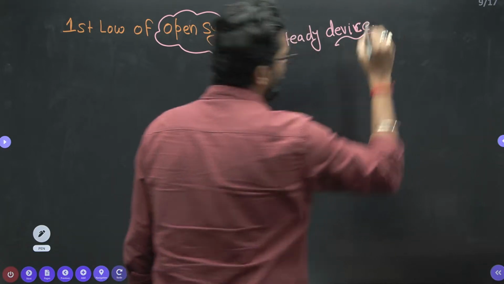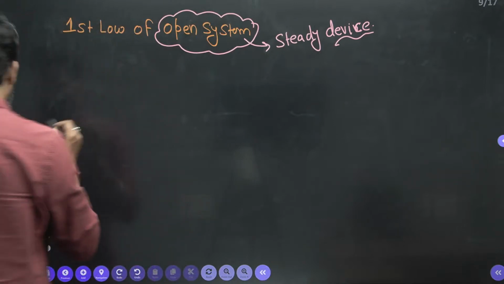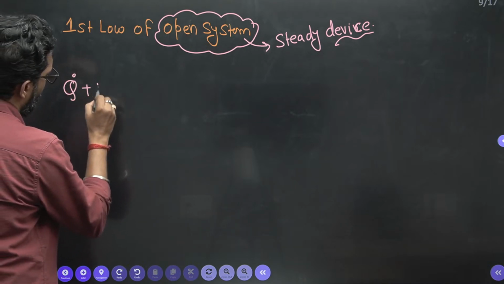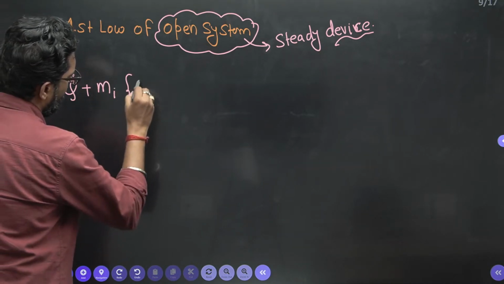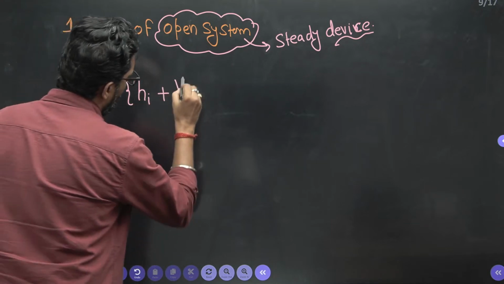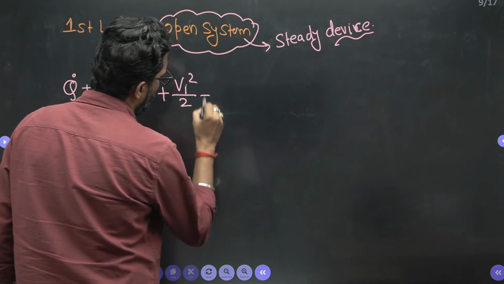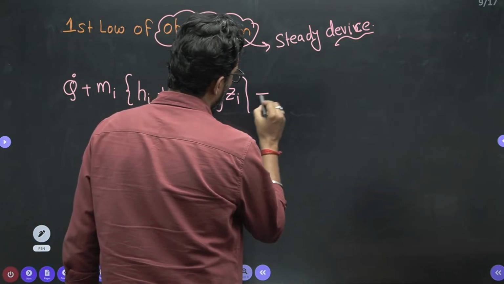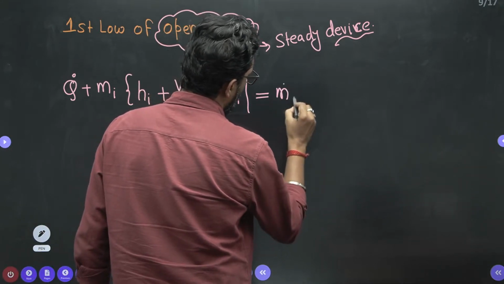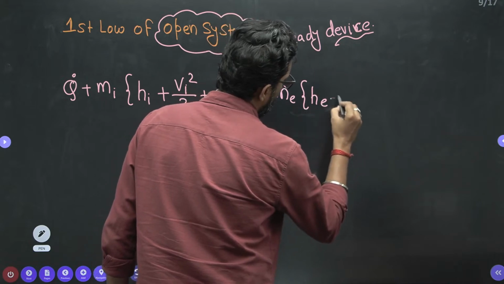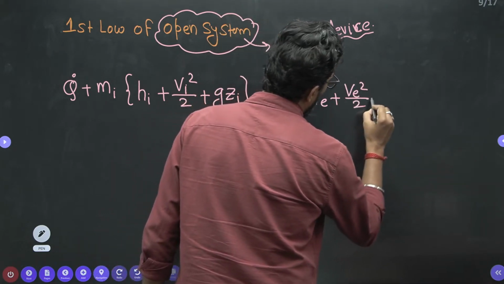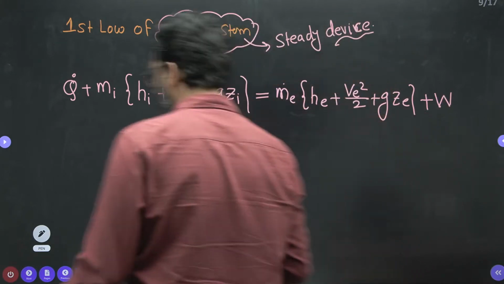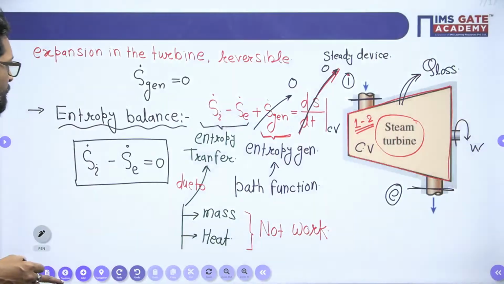So we know that for the steady state energy equation, what is that? Heat transfer plus mass at inlet times Hi plus Vi square by 2 plus g zi, there is no change in energy of the system, is equal to mass flow rate exit times He plus Ve square by 2 plus g ze plus W. What is the difference between this equation and that equation, beta?